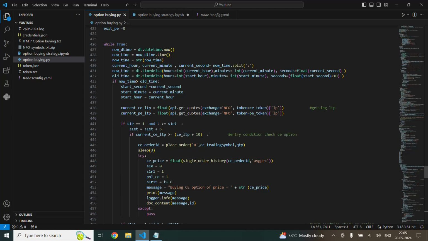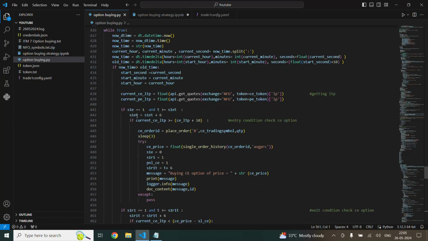So it will enter into this and we will save the time. This means it will check this condition again only after one full cycle, that is 6 times 10, 60 seconds, which means 1 minute.